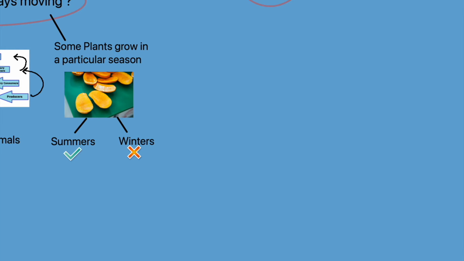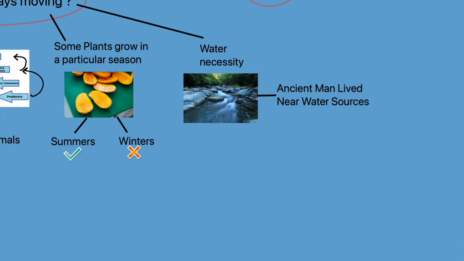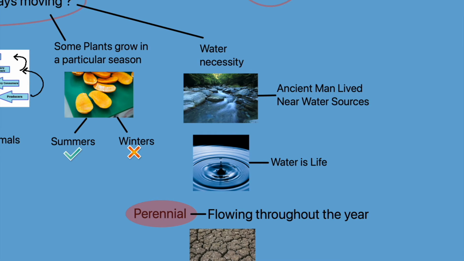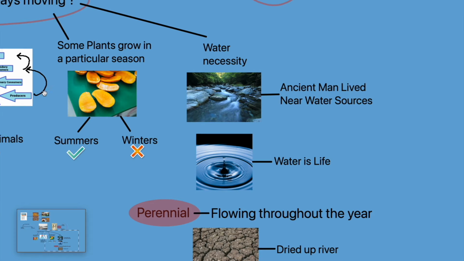Fourth reason for their movement is the necessity of water. Ancient man always lived near water sources such as rivers, streams, etc. because we cannot live without drinking water. But not all rivers and streams were perennial. Perennial means flowing throughout the year. Some rivers were only seen during a particular period in a year, or sometimes they even got dried up due to the scorching heat of the sun. So due to these reasons, they had to migrate in search of water.